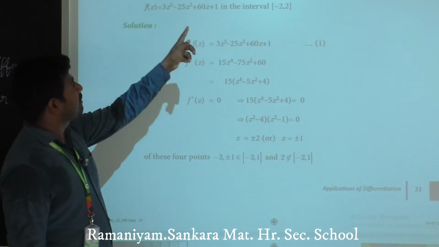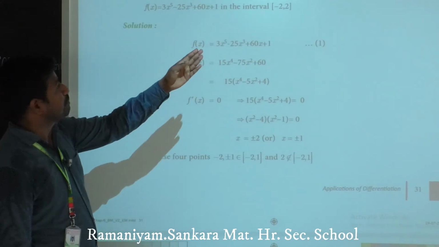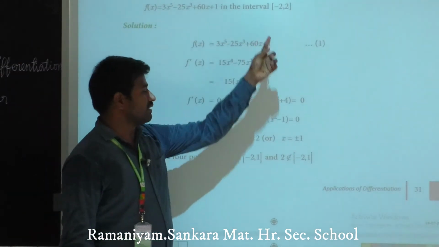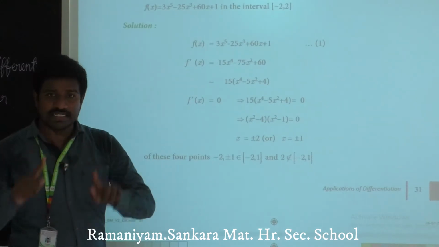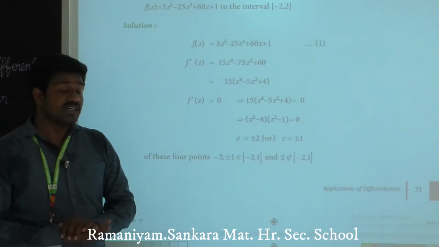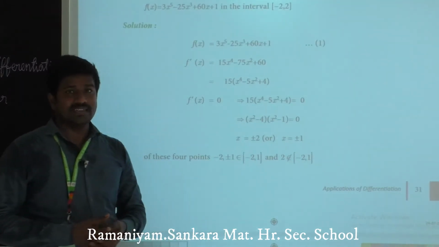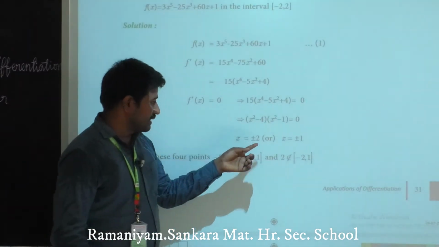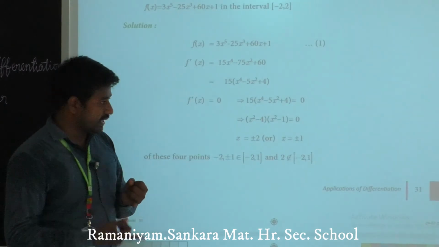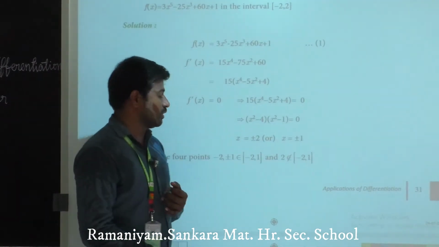We find absolute maximum and absolute minimum within the closed interval minus 2 comma 1. So here there are 4 values we obtain: plus or minus 2 means plus 2, minus 2, plus 1, minus 1.